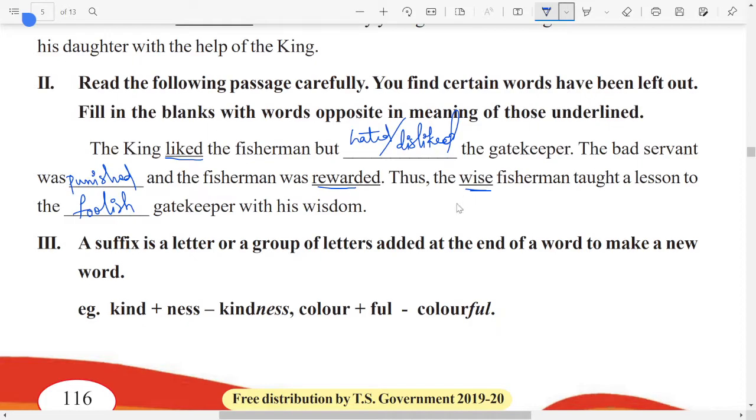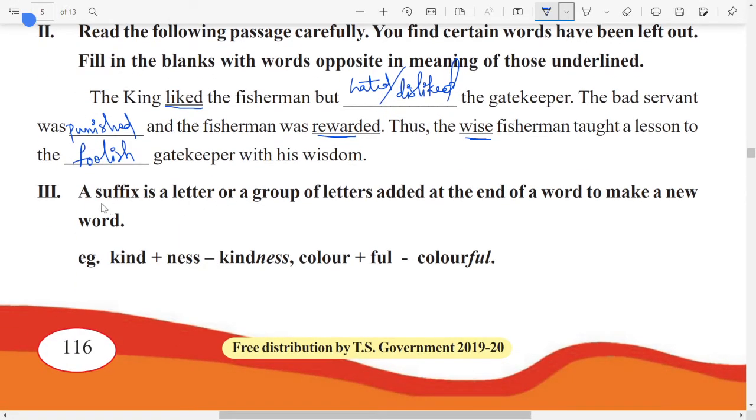So here these are called as antonyms. Opposite words are called as antonyms. Same words are called as synonyms. Okay? Next. Look at the third section. A suffix is a letter or group of letters added at the end of a word to make a new word. Okay, so here we have two words. First, you should know of this one. Let me zoom in a bit.